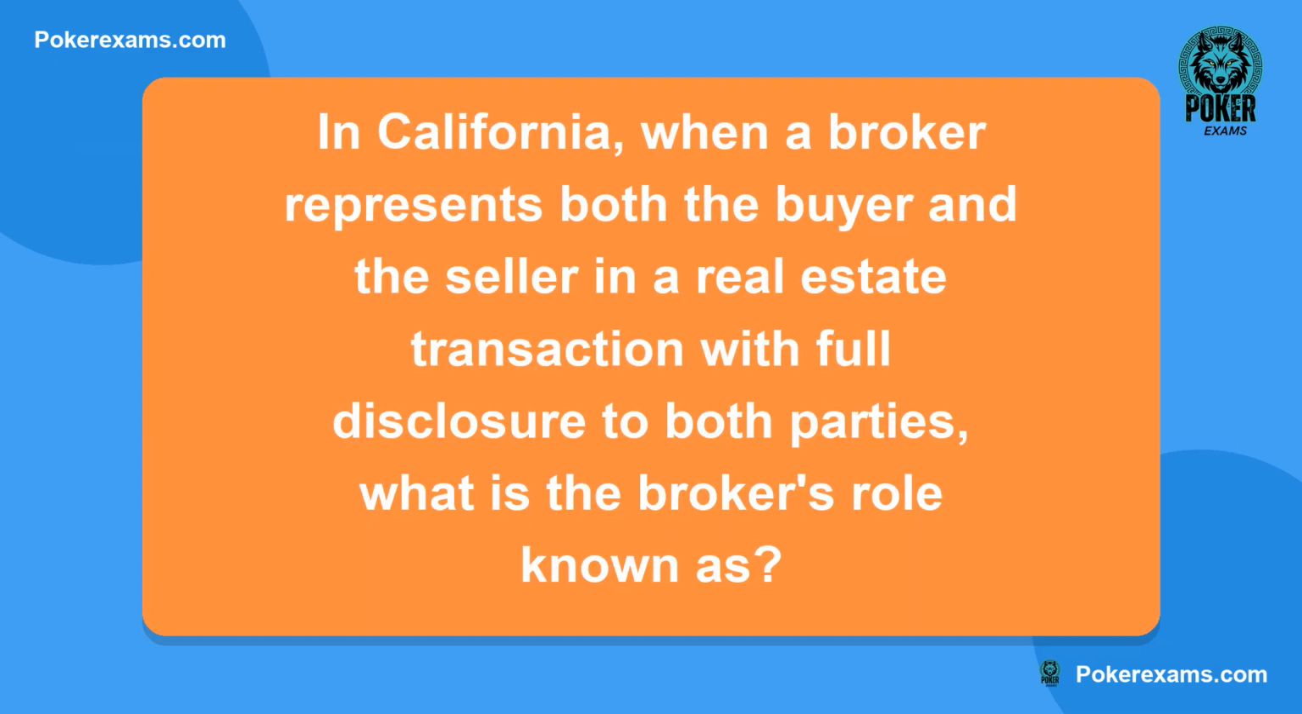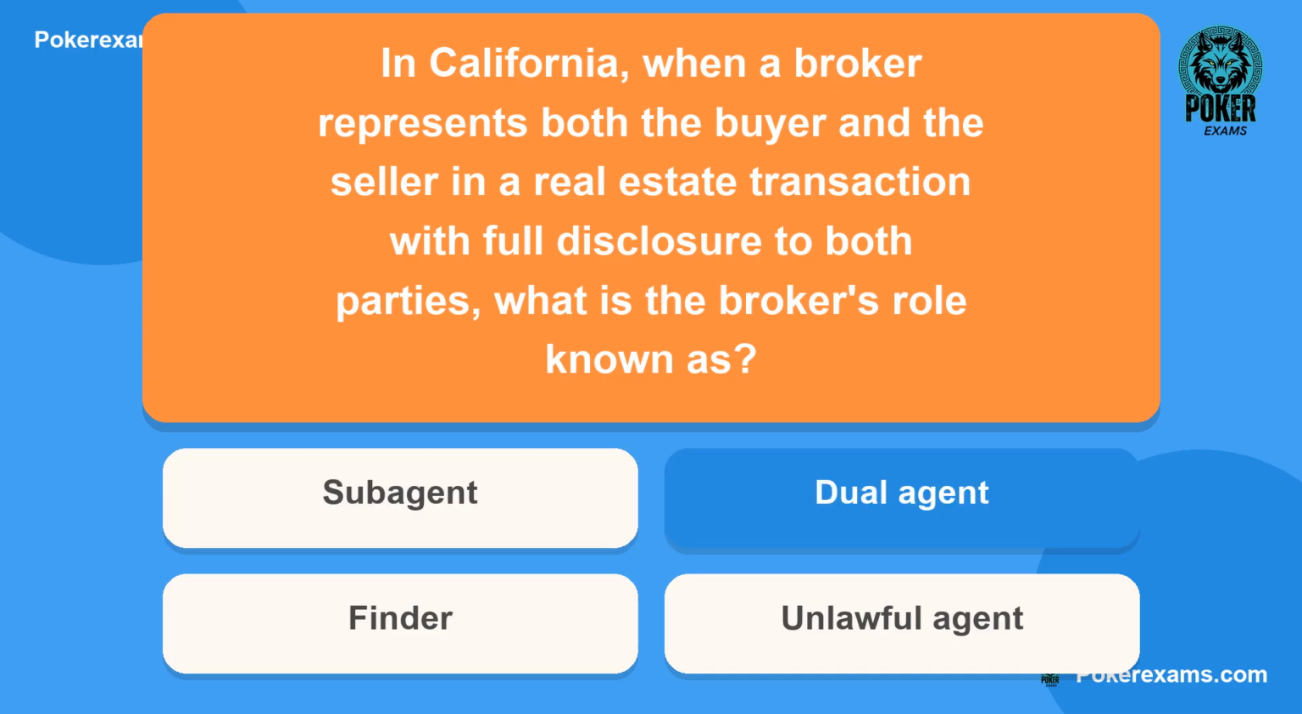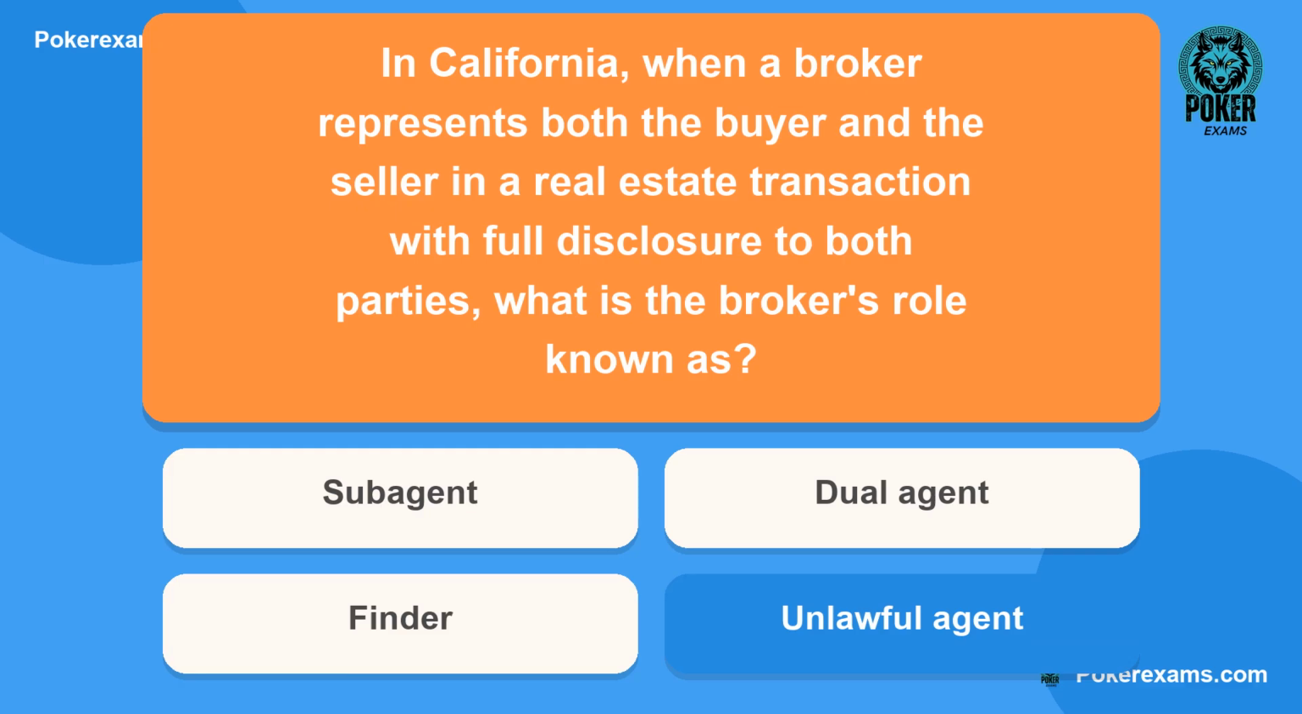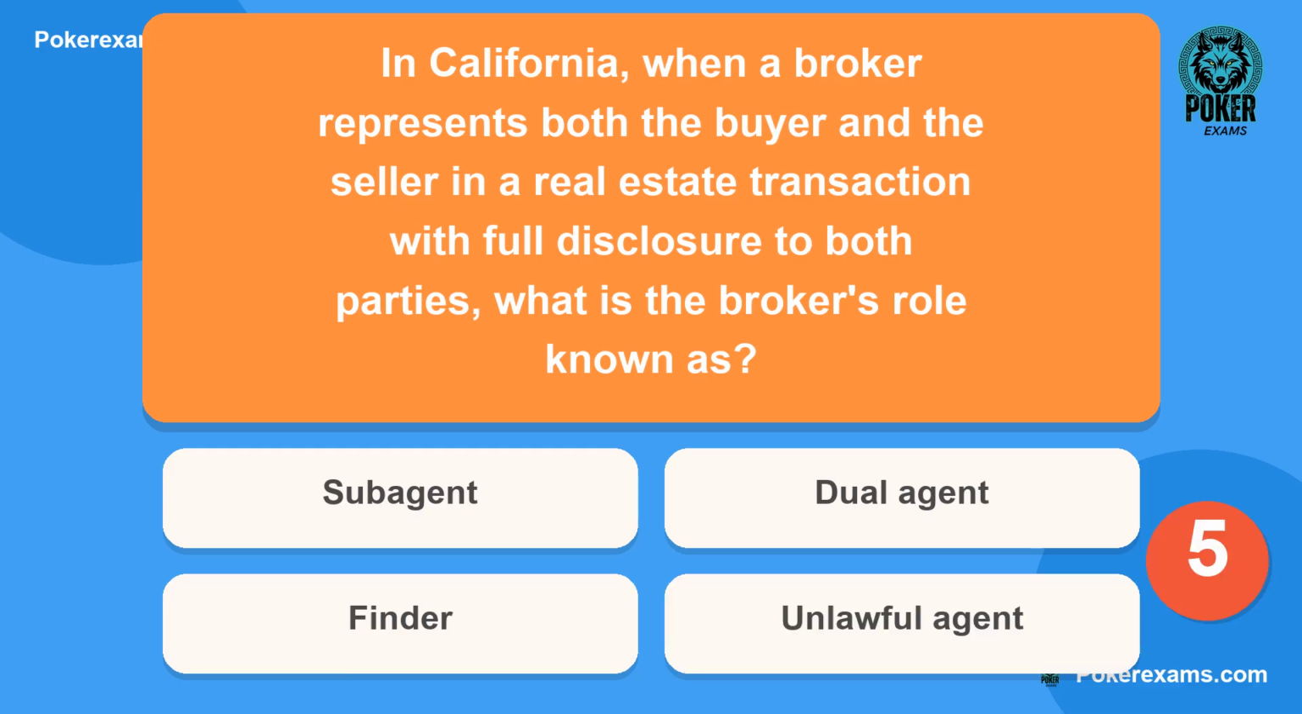Next question. In California, when a broker represents both the buyer and the seller in a real estate transaction with full disclosure to both parties, what is the broker's role known as? Is it A, subagent? Or B, dual agent? Could it be C, finder? Or lastly D, unlawful agent?